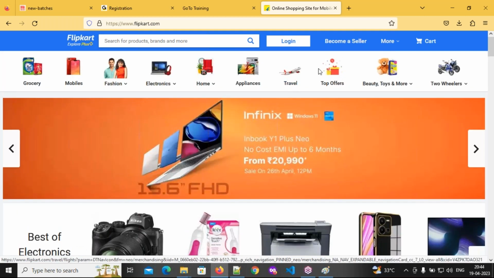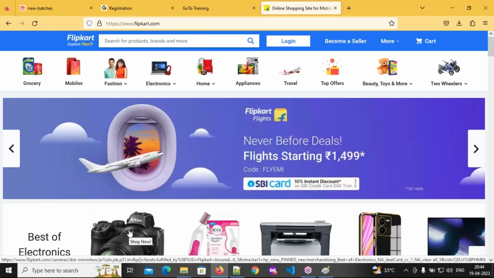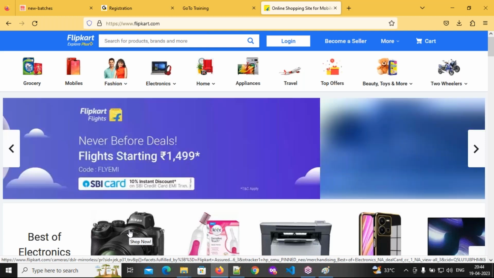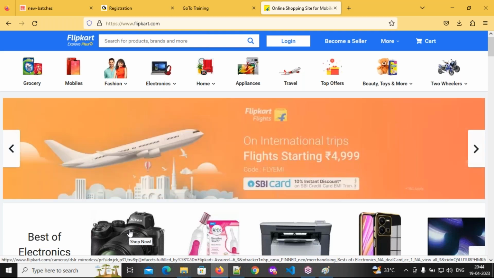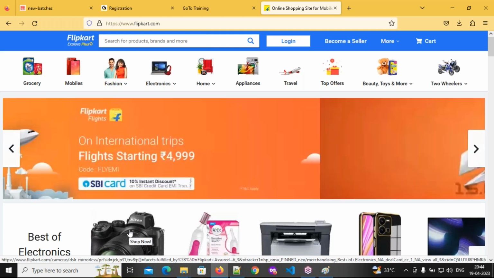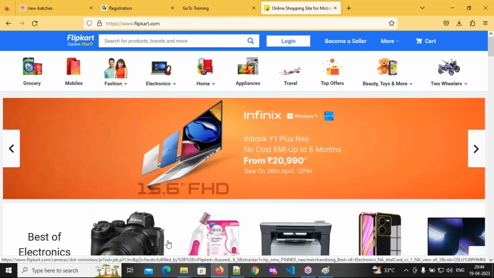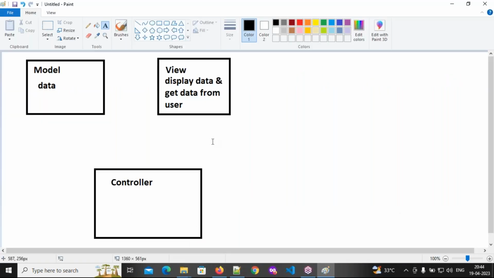For example, I want to purchase this product. Can I purchase this product directly? No, I need to log in. Can I log in directly? No, I need to register. So whenever I am entering the data in the registration form, what are they doing? They are getting the data from you and storing it in the database. So displaying data and getting data both happen through the view page only.